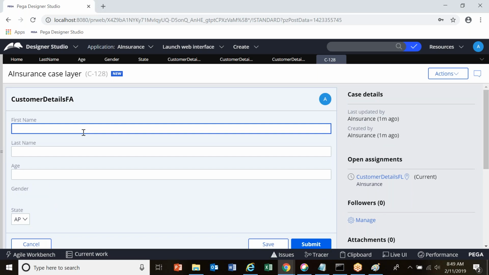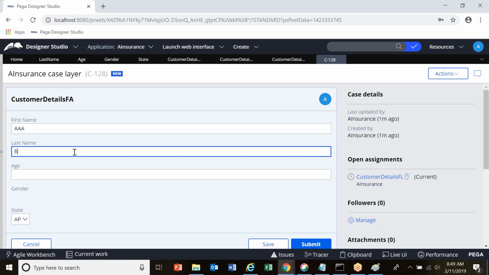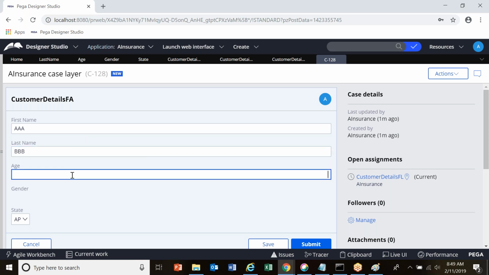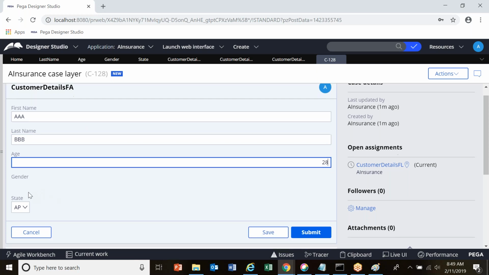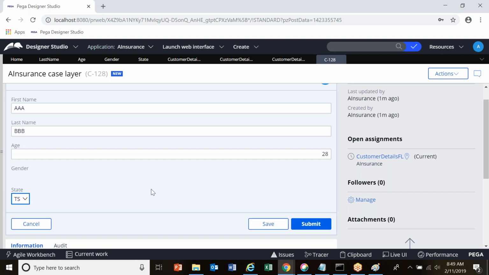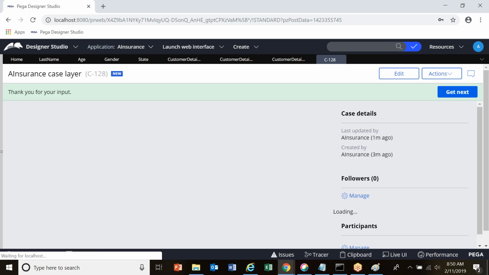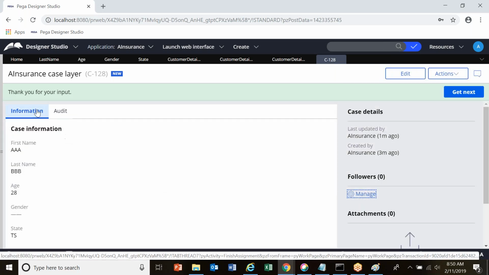I'll give this name as some AAA, some testing. Click on BBB. Age is 28. Gender will come back as AP. State is equal to some TS. Click on submit. It says thank you for your input, and it has captured the details successfully. So this is how you need to create your screen.